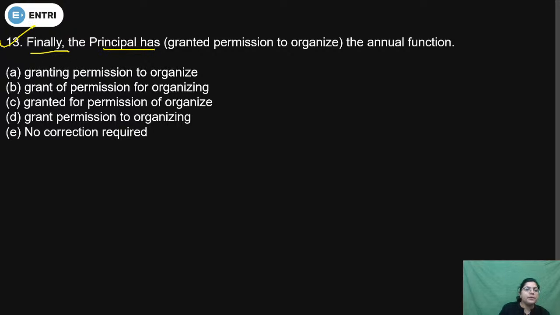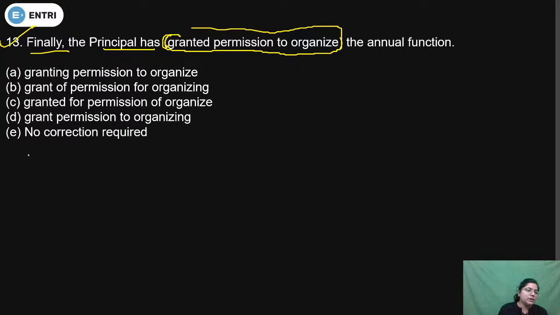Finally, the principal has granted permission to organize the annual function. It means again you have to check that part. Is "granted permission to organize" correct or not? Okay, Rani. Definitely, I will tell you, if you are asking.